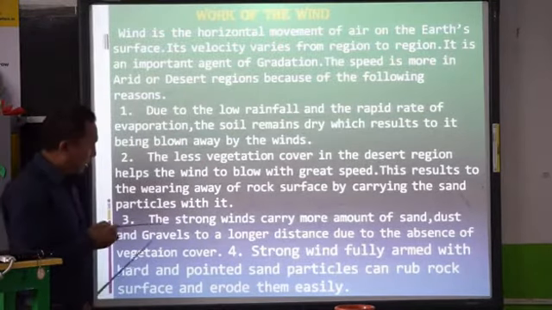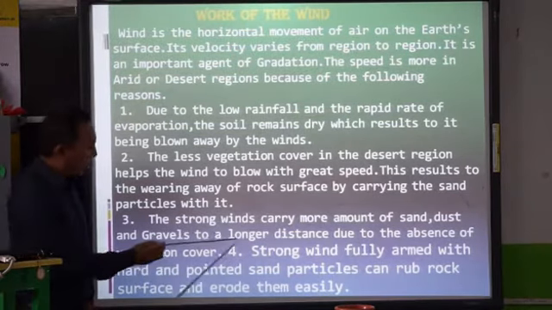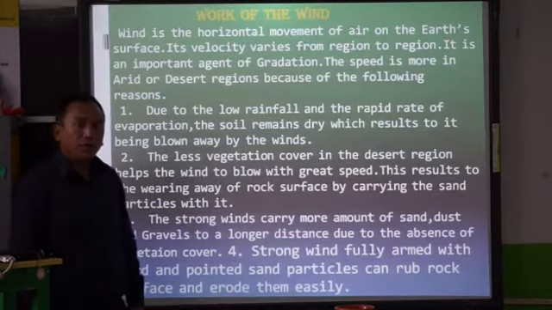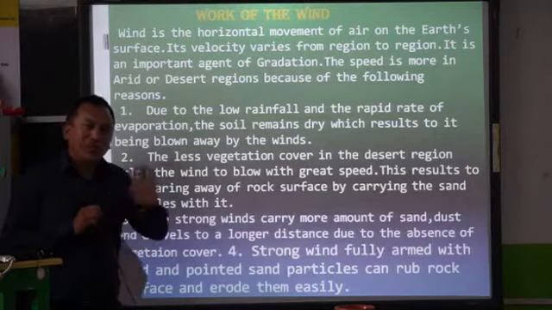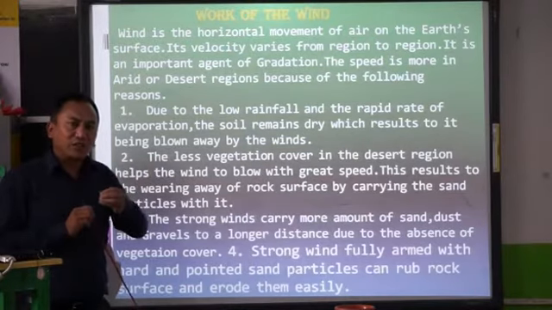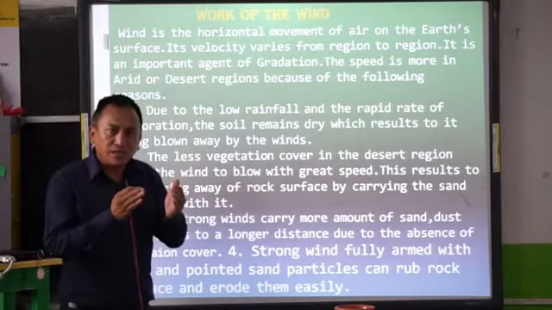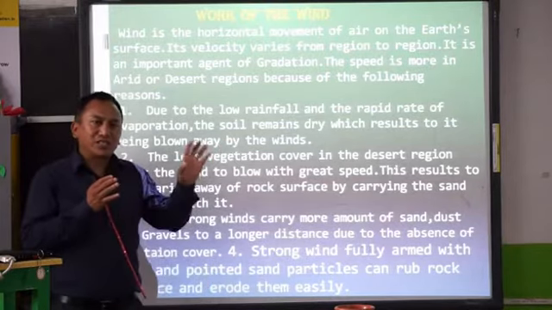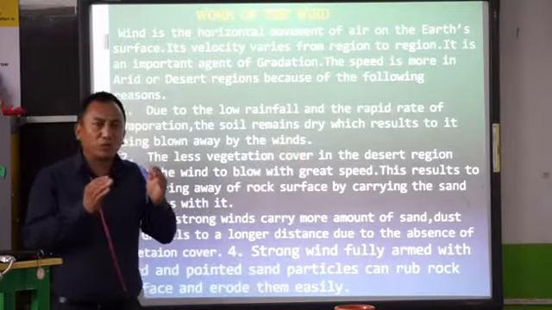Number three, the strong winds carry more amount of dust, sand and gravels to a longer distance due to the absence of vegetation cover. See, if the winds are very strong, no doubt the winds will blow with a greater speed, and this will carry the sediments, the dust, the sand, the gravels for a longer distance because the speed of the wind is more. If the wind speed is less, then the sediments, the sand, the gravels are carried for a short duration because of the less speed of the wind.